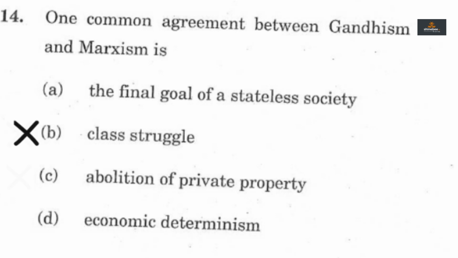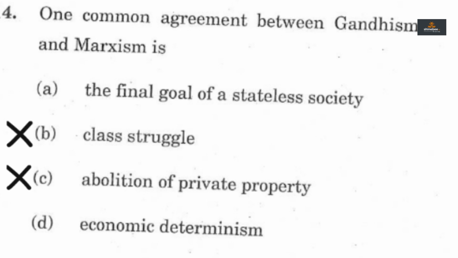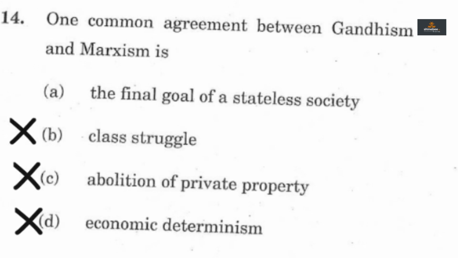Option C should also be incorrect because no one can bring any instance from the life of Mahatma Gandhi where he talked of abolition of private property. In fact, there were many industrialists who were friends of Mahatma Gandhi. J.D. Birla was prime among them. Option D should also be incorrect because Mahatma Gandhi never talked of economic determinism. Economic determinism is a concept which says that only economics determine everything in a society. But Mahatma Gandhi was a spiritualist and he prioritized values and morals more than economic determinism.